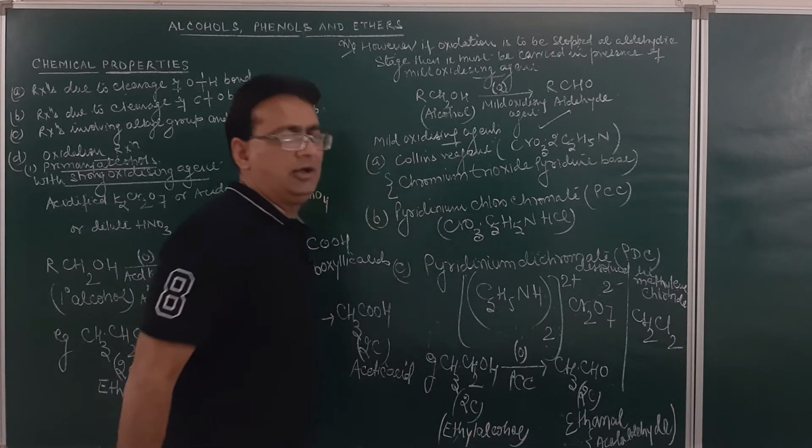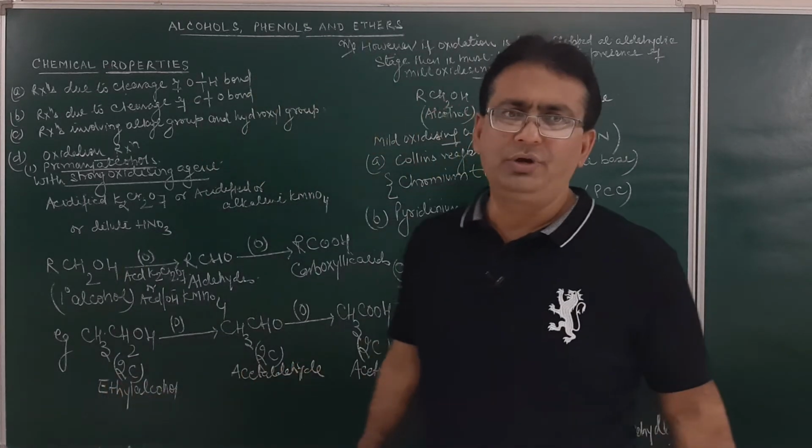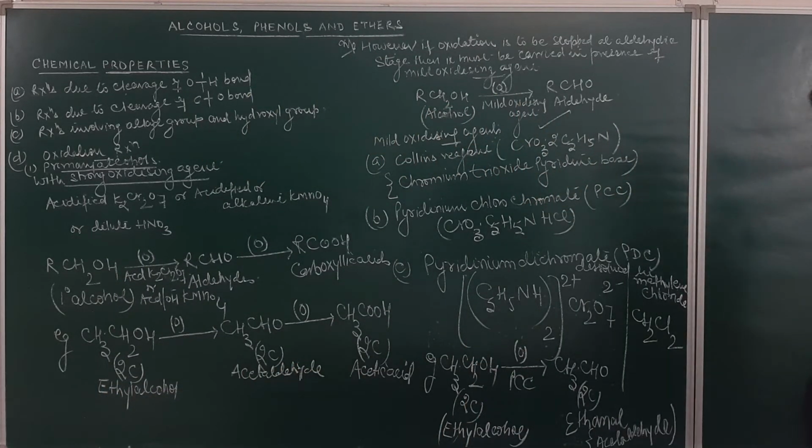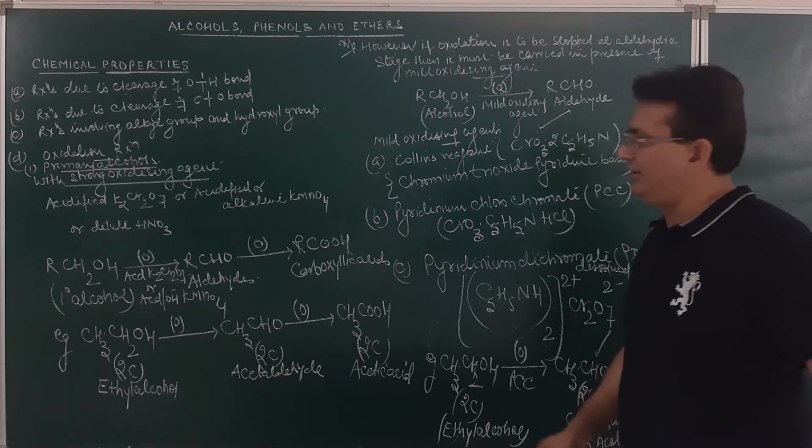Tell me whether I am getting it clear for you or not. So ethyl alcohol on oxidation in presence of pyridinium chlorochromate will result in the formation of acetaldehyde.